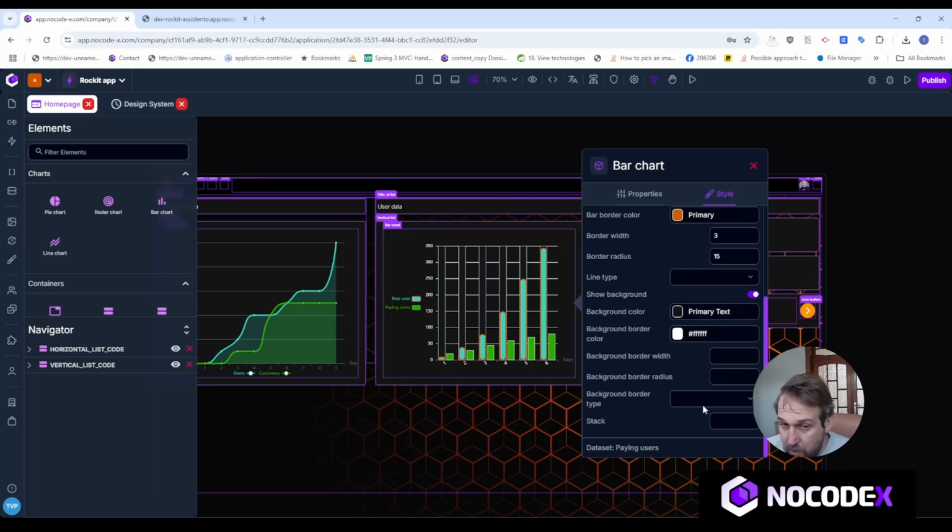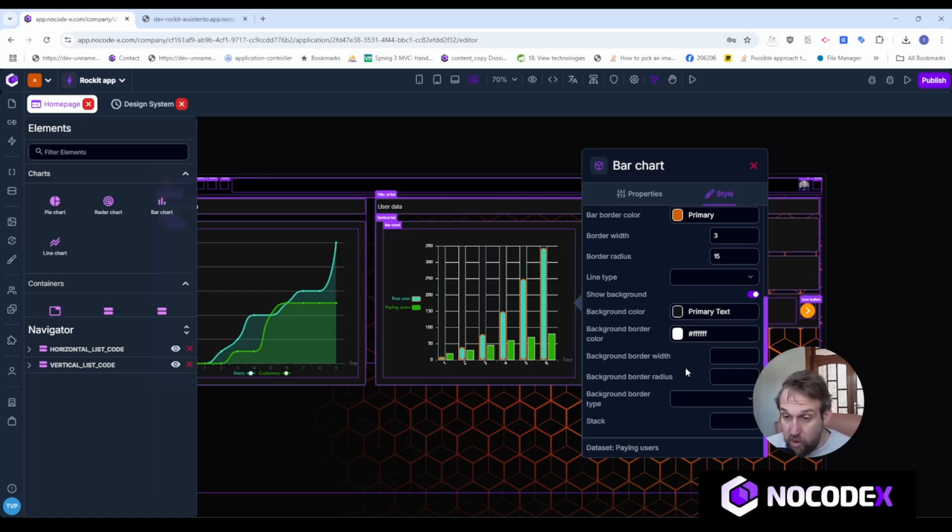And one thing that I wanted to show you is stack, because stack is a very important or a very handy thing on the bar chart. Sometimes you have a data set, like in my case, I have a data set of free users and I have a data set of paying users. And combined, these data sets resemble the total amount of users in my organization at this point in time.